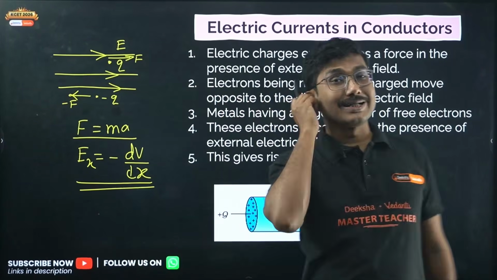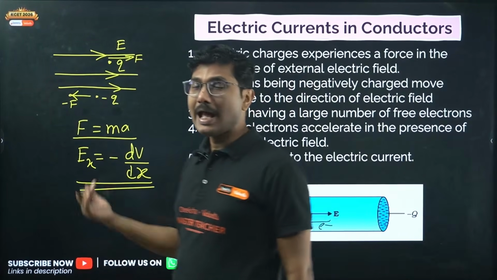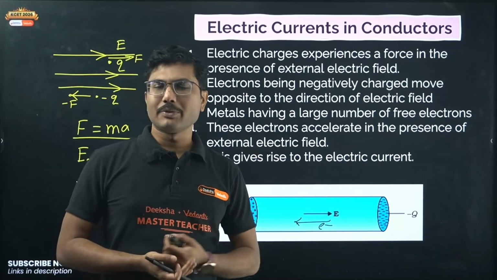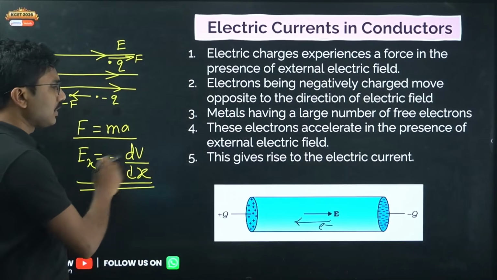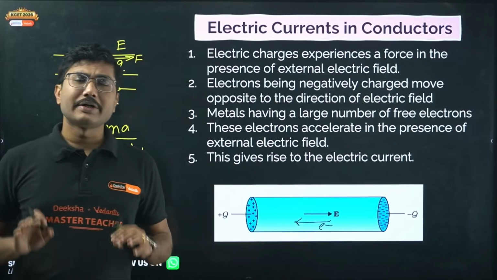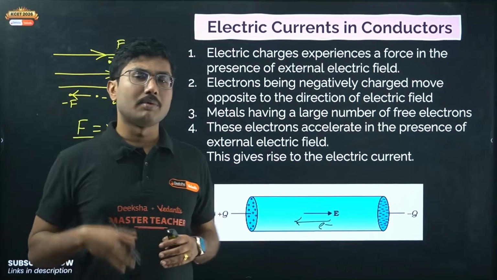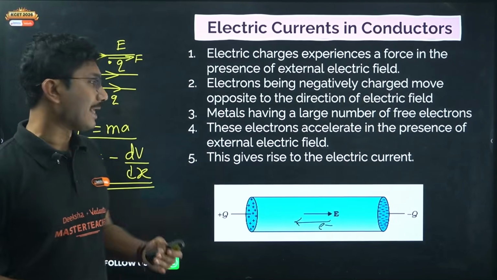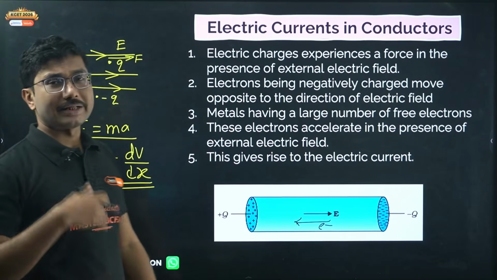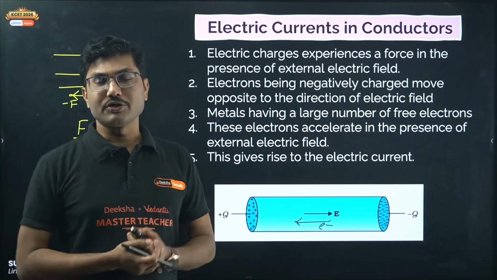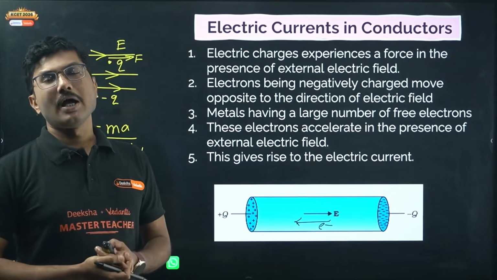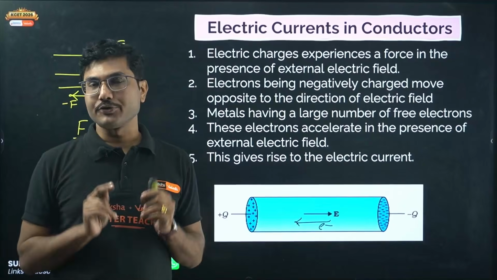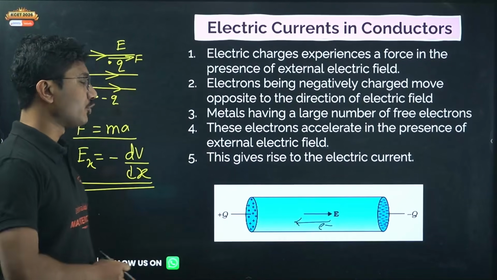Many students wonder, what is the relationship between potential and electric field? Actually, electrons are moving because of the electric field, but in this chapter we will mainly focus on potential difference rather than electric field, even though the electric field is the cause of electric current. Without an electric field there will be no electric current, and that electric field is related to electric potential. That is why applying a potential difference in turn produces an electric field, and that electric field is actually responsible for the motion of electrons.